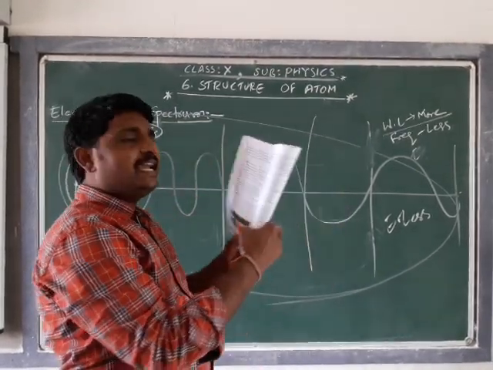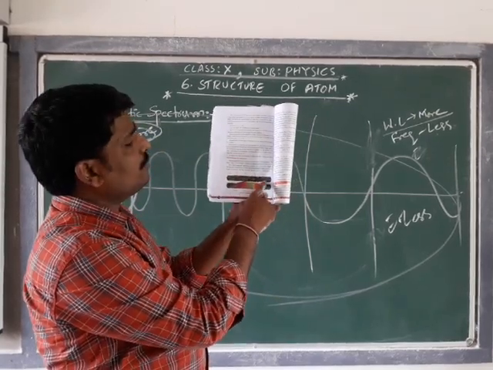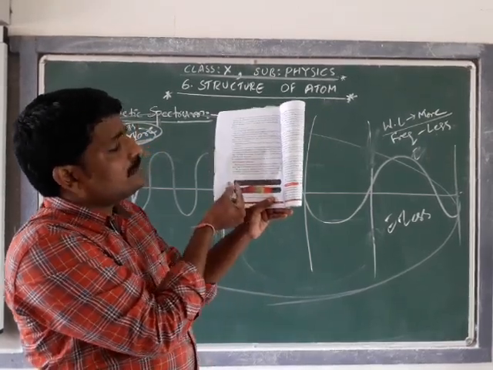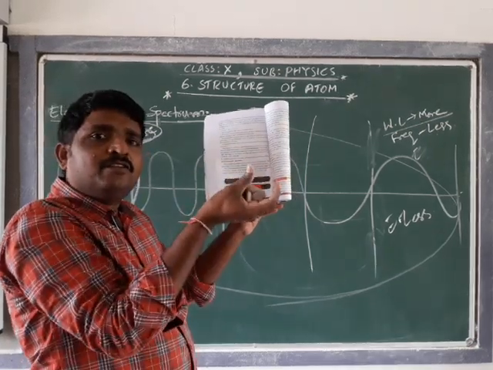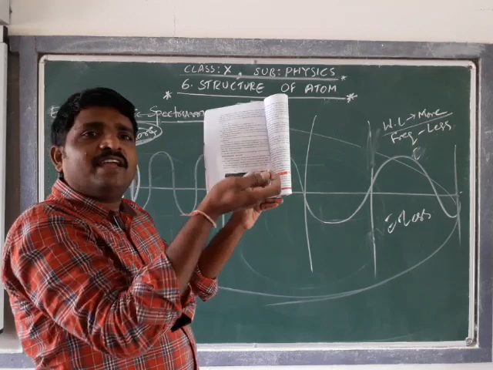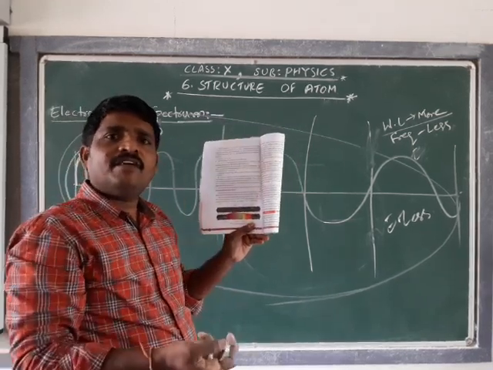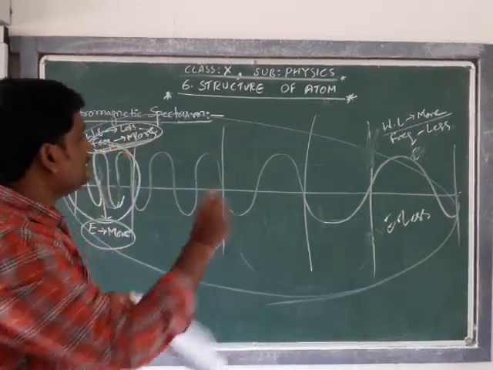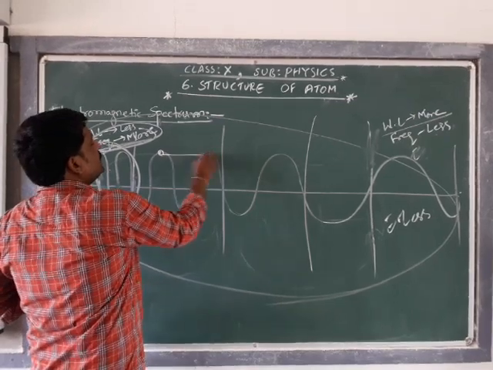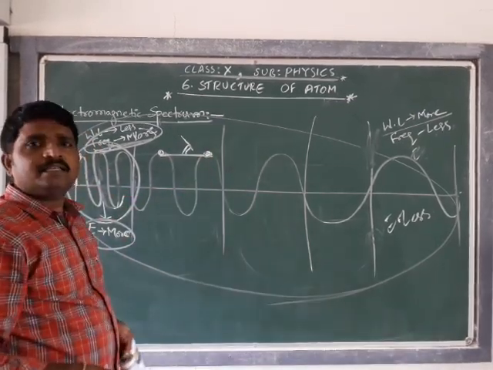The difference between all these types of electromagnetic waves is due to the wavelength. As the wavelength changes, its respective frequency changes, and as the frequency changes, the type of electromagnetic wave also changes. Now, in what units do we measure this wavelength?